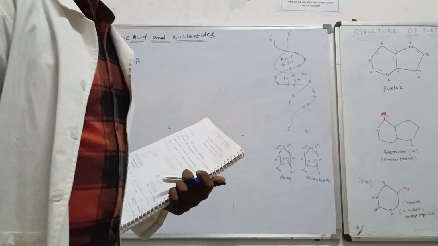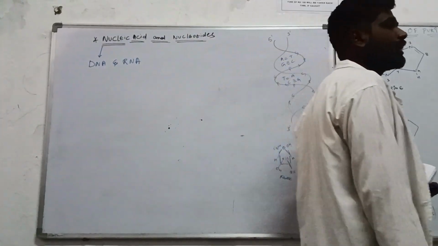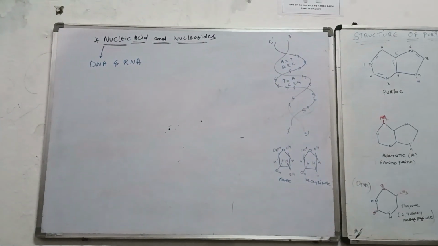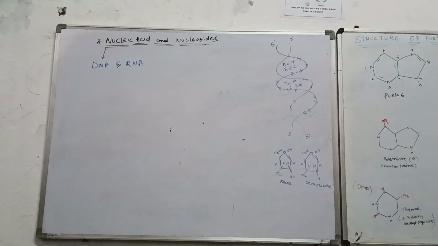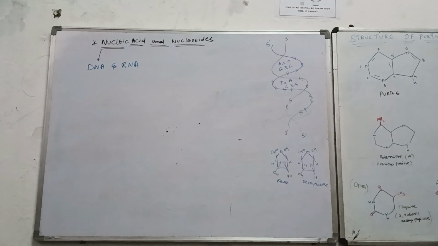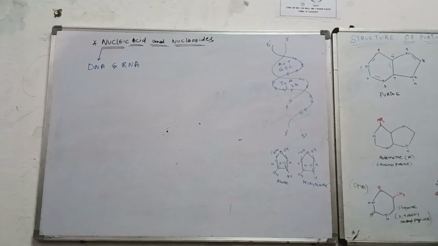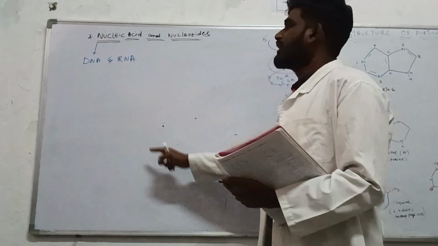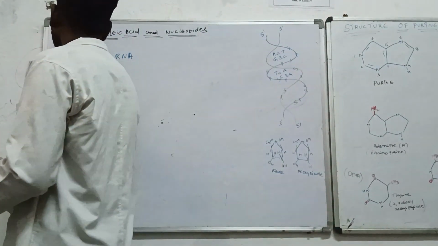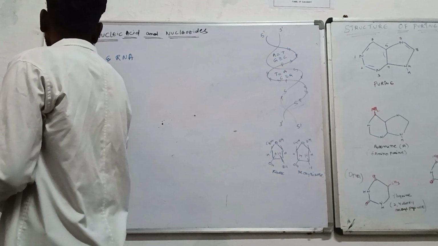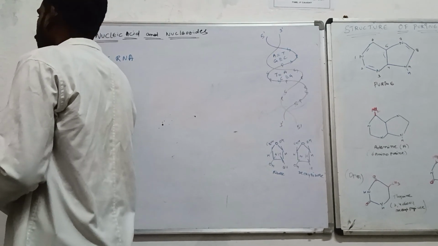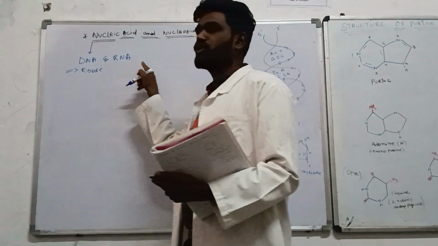When we talk about ribose, we are talking about a 5 carbon sugar, whereas glucose is a 6 carbon sugar. So the sugar used in the formation of DNA and RNA is the ribose type of sugar. That's why we say deoxyribonucleic acid and ribonucleic acid.